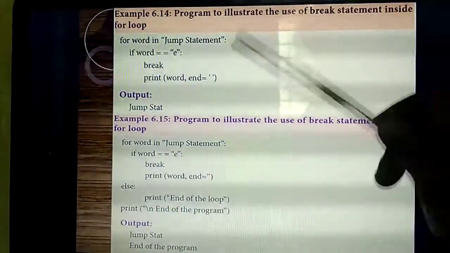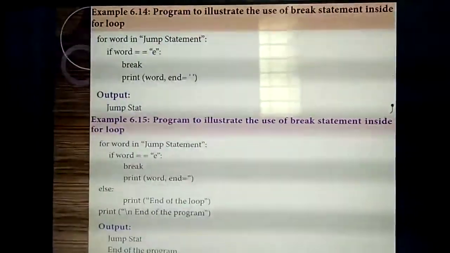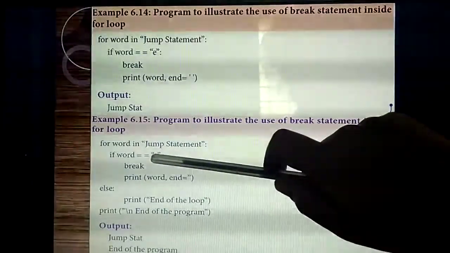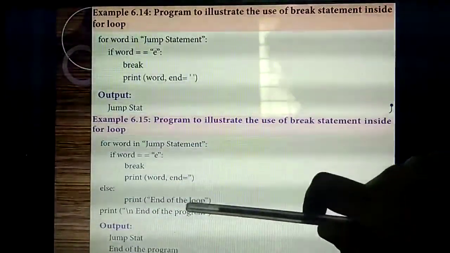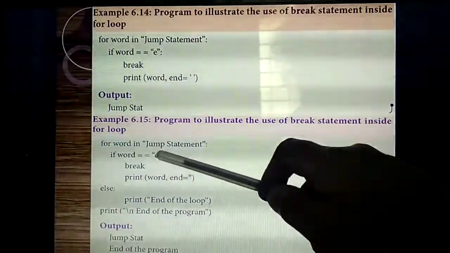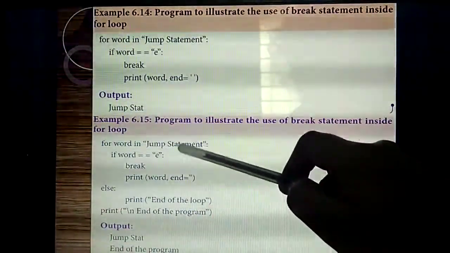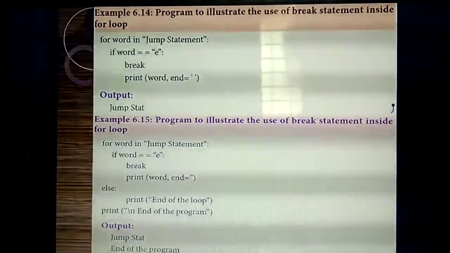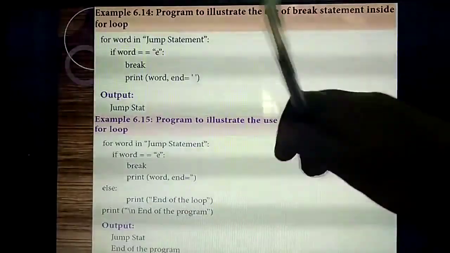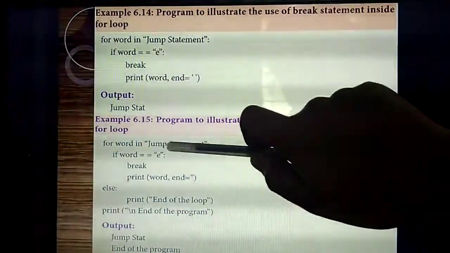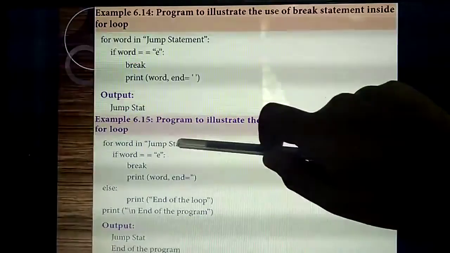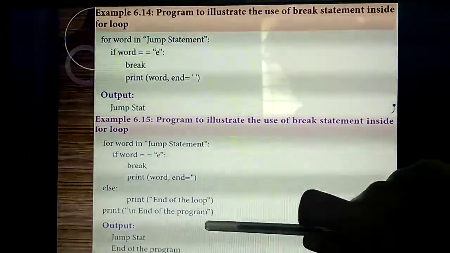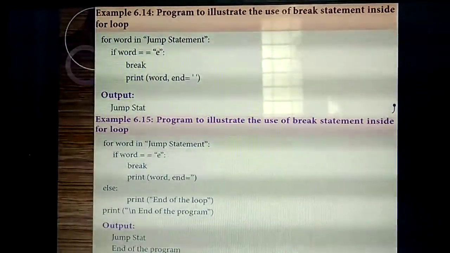So is the else part printing? Think and say. Inside the loop, what conditions are you giving? The true part means you need to print till E. Only when it is false will the control flow go to the else part. When this program executes, till this only it will print, STAT. Is the else part printing? See the output. No. The loop ends here, and after this E the control flows outside of the loop. Outside the loop, what statement have I given? Print, end of the program. That alone prints.